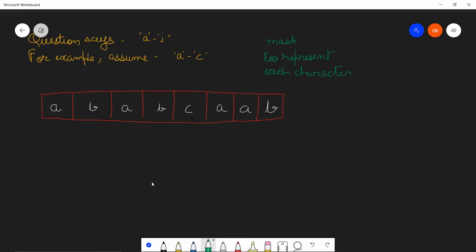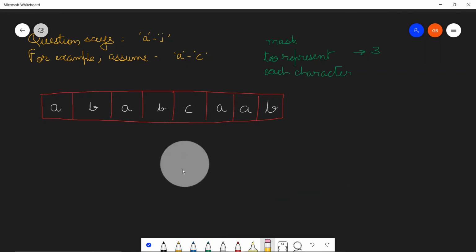How can we do that? It's very simple. Let's say that you have A, B, C. So from A till C, you have 3 possible characters, right? If this bit mask is 001, then this would represent the character A. If it is 010, it will be representing B. If it is 100, this is going to represent C. I hope you understand the pattern that I'm following over here. If you need to represent A, make everything 0 except the last position. If you are going to represent B, then from the second last position you make it 1, and everything else is 0.